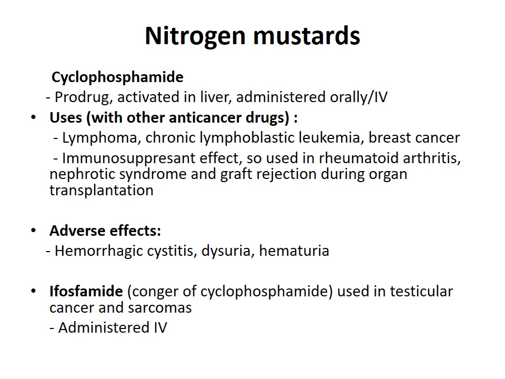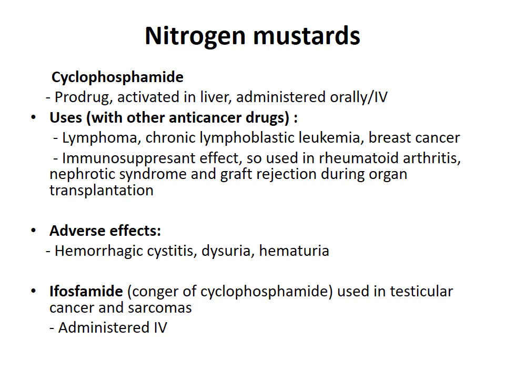Nitrogen mustards, cyclophosphamide. It is a prodrug which is activated in liver and it is administered orally or intravenously. The use is in combination with other anti-cancer drugs. It is used in lymphoma, chronic lymphoblastic leukemia, breast cancer. It also has immunosuppressant effect, so it is used in rheumatoid arthritis, nephrotic syndrome and graft rejection during organ transplantation. Adverse effects are hemorrhagic cystitis, dysuria, hematuria. Ifosfamide, which is a congener of cyclophosphamide, is used in testicular cancer and sarcomas.